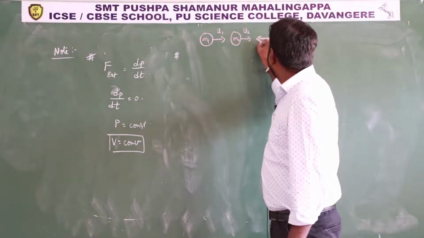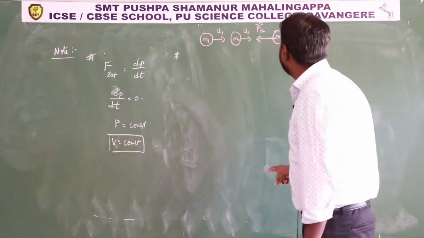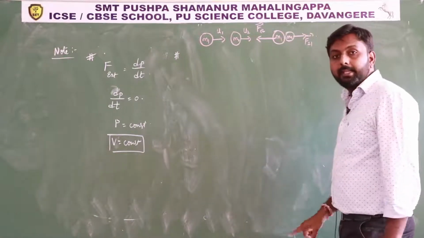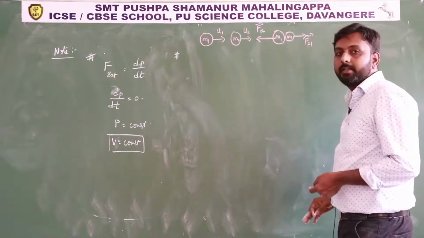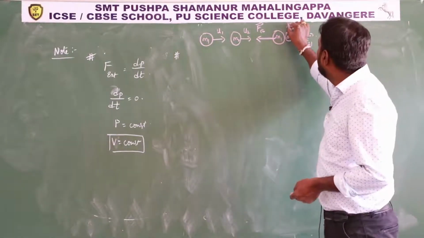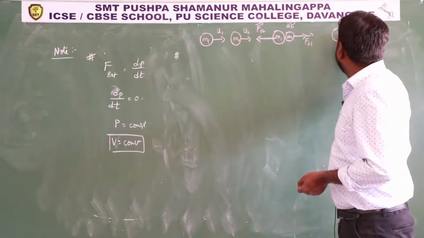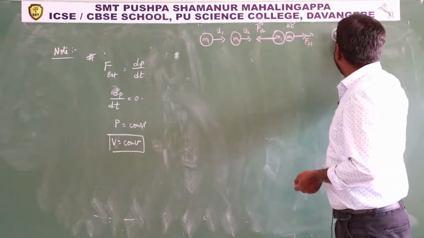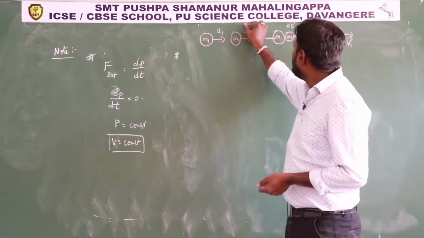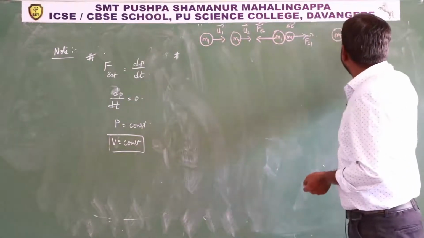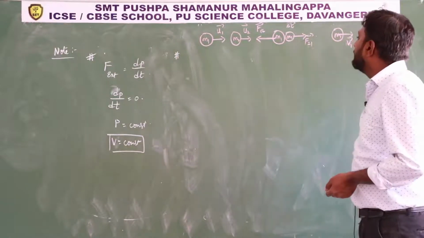Similarly this is F12 force, that is force on the first by the second. So this body also experiences an impulse, this body also experiences an impulse, in what time interval? Delta t time interval. Finally this mass m1 will move with speed v1, and this mass m2 will move with speed v2, isn't it?